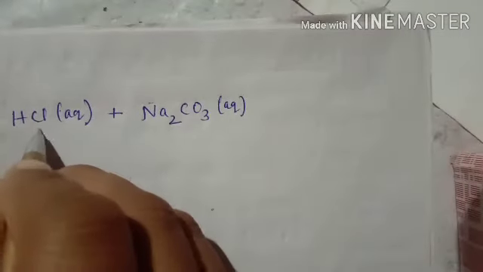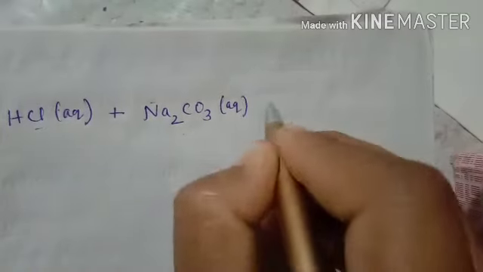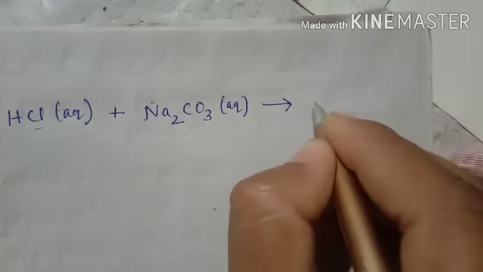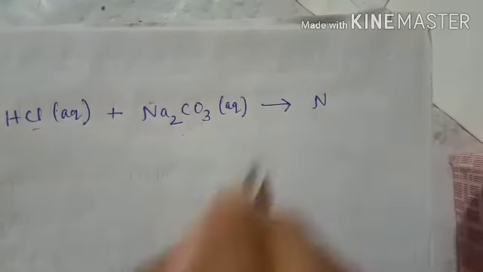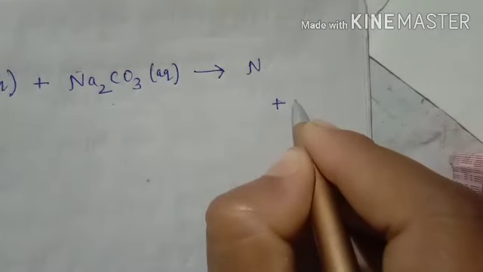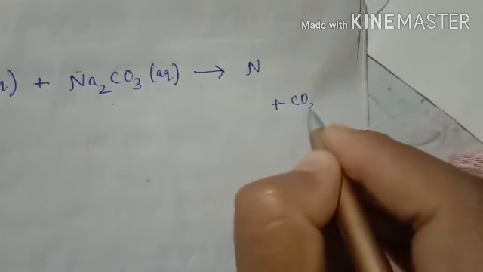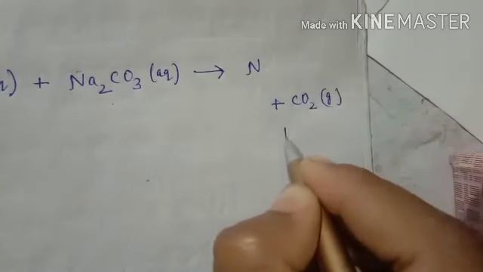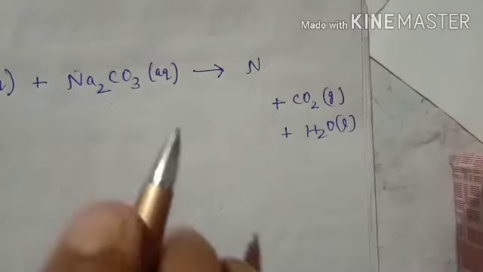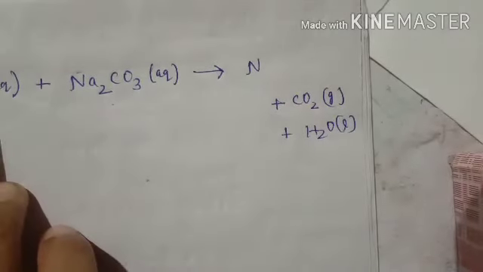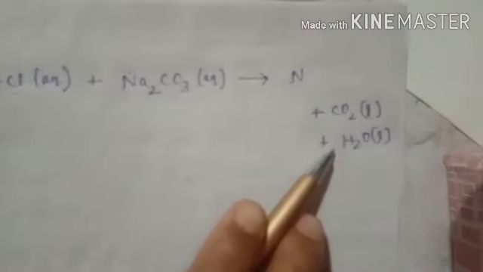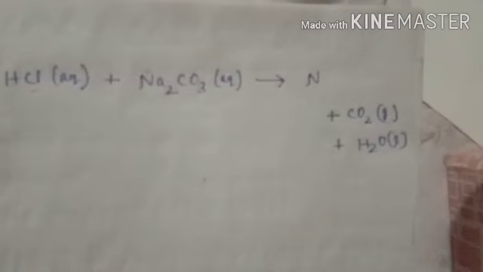First, this is the acid, this is the metal carbonate. What will be the product formed? So the first product will be a salt. Basically we know that in all cases they always form carbon dioxide gas along with water. So we already noted that when acid reacts with metal carbonate, they always form carbon dioxide and water.